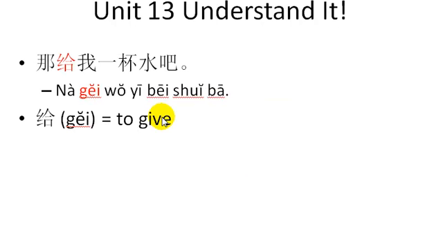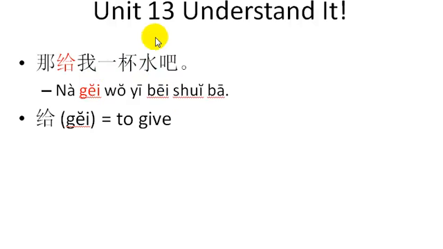Okay, so Leo then says, na. Now you remember na at the beginning of a sentence. 那给我一杯水吧. So, ba makes this sentence sound a little more polite. And you'll see it's necessary because she uses 给, which means to give. 那给我一杯水吧. Okay.